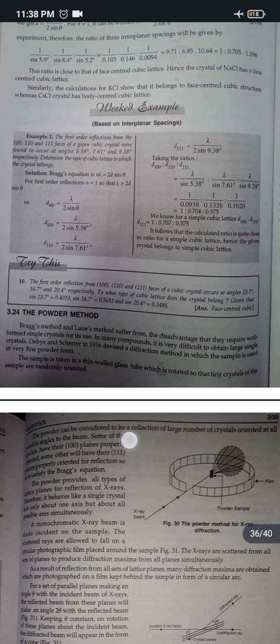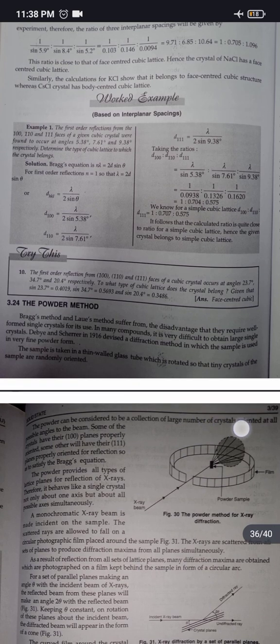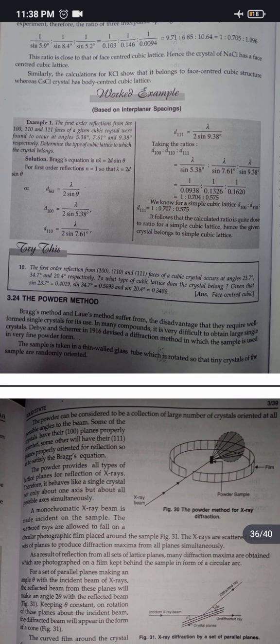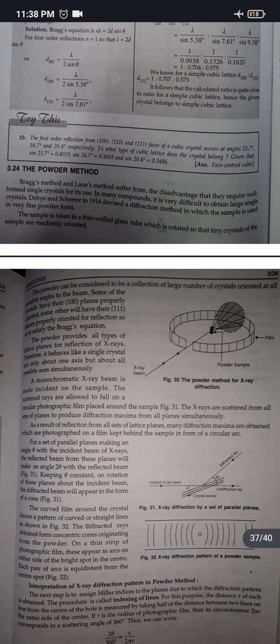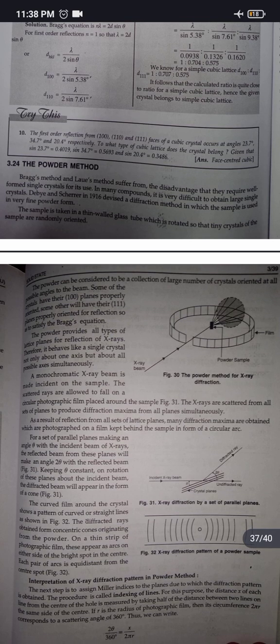The powder can be considered to be a collection of large number of crystals orientated at all possible angles to the beam. Some of the crystals have their 100 planes properly orientated, some others will have their 111 planes properly orientated for reflection so as to satisfy the Bragg's equation. The powder provides all types of lattice planes for reflection of X-rays, therefore it behaves like a single crystal, not only about one axis but about all possible axes simultaneously.